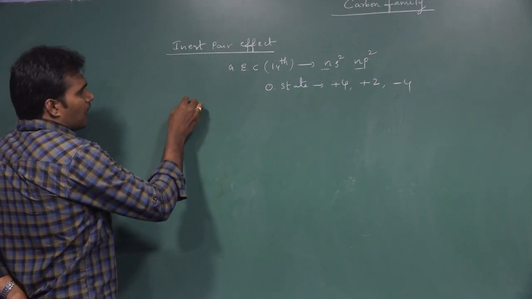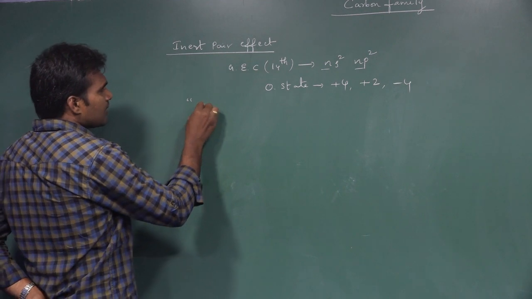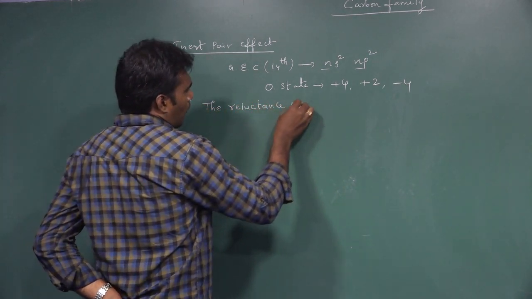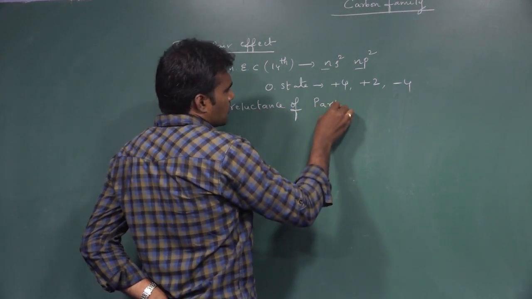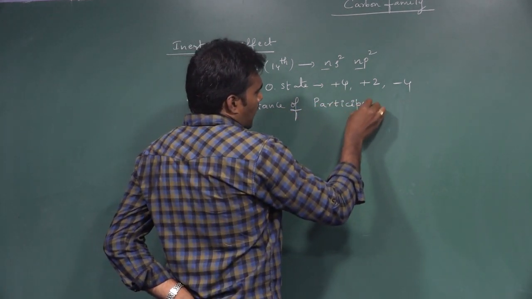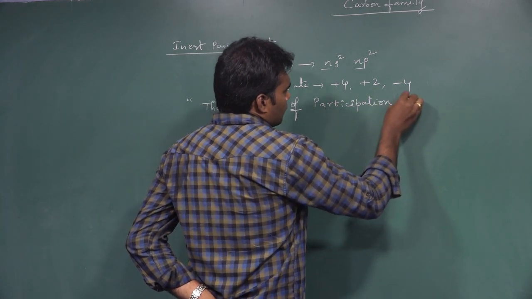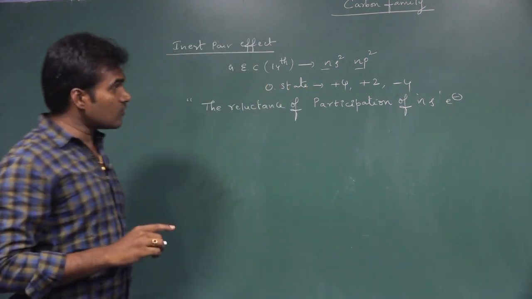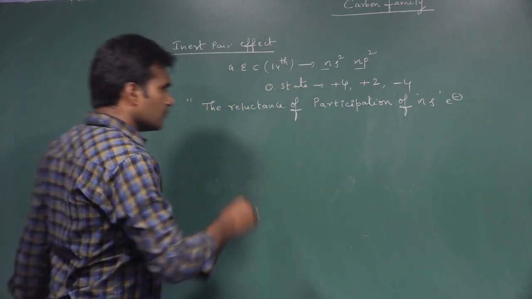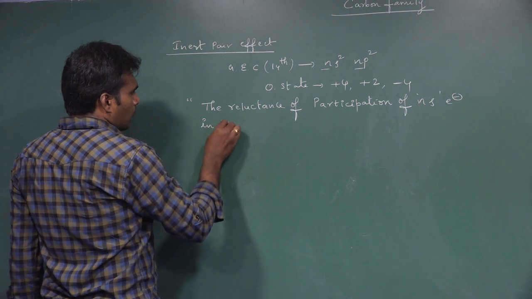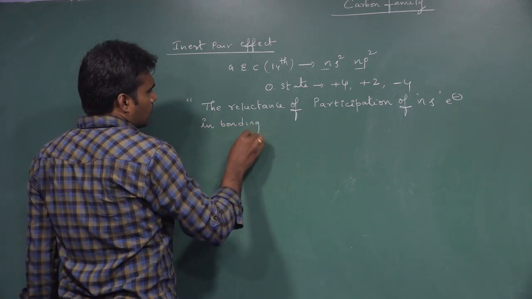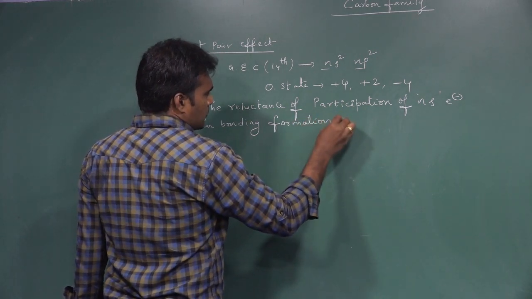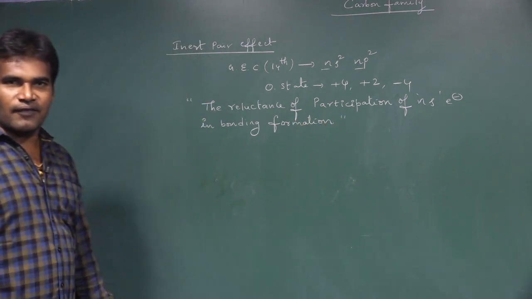What is the inert pair effect? It's nothing but the reluctance of participation of ns electrons in bonding formation. That is called the inert pair effect.